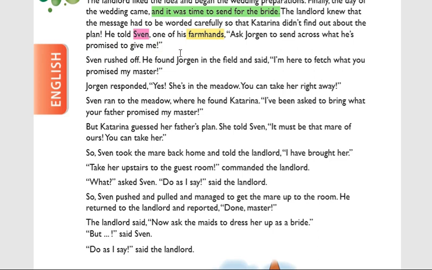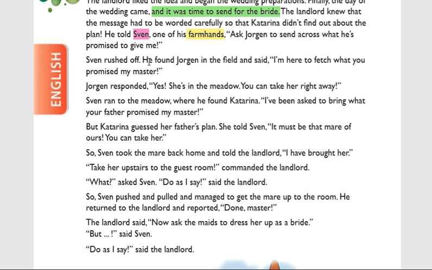In such a way he maintained the secret, because if the landlord had said, "Go to Jorgen's house, bring Katrina, I want to marry her," she might reject. That's why he said, "Ask Jorgen to send across what he has promised to give me." So whenever the landlord ordered, Sven rushed off immediately to Jorgen's house.